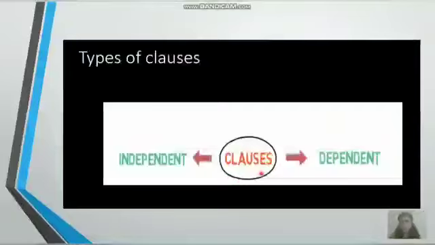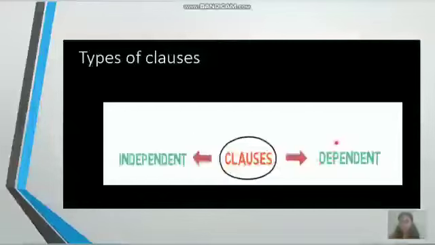There are two types of clauses, independent clause and dependent clause. So what do you mean by an independent clause? So children, are you all dependent or independent? Yes, you are all dependent. You depend upon your parents to make a decision. So you make a decision, you go and inform your parents, and your parents are the ones who decide something for you.